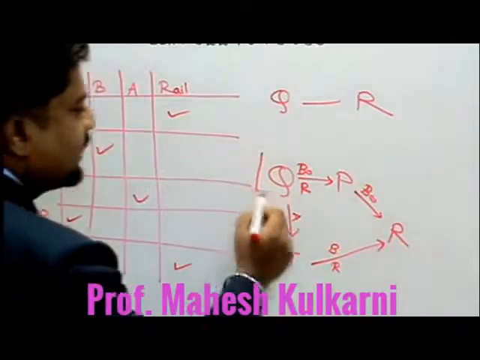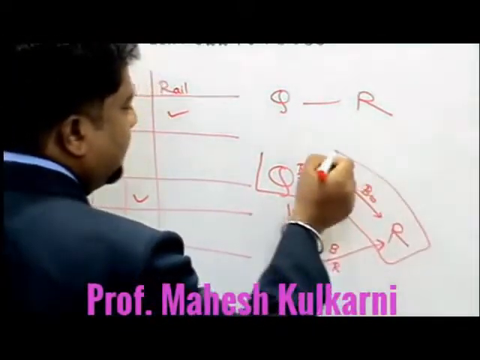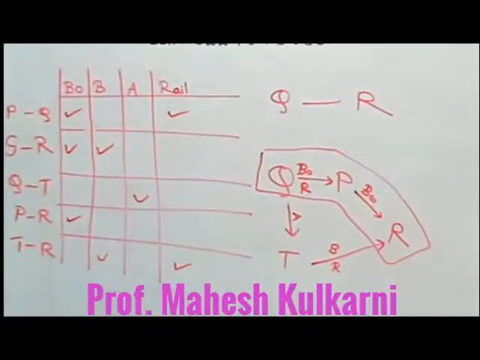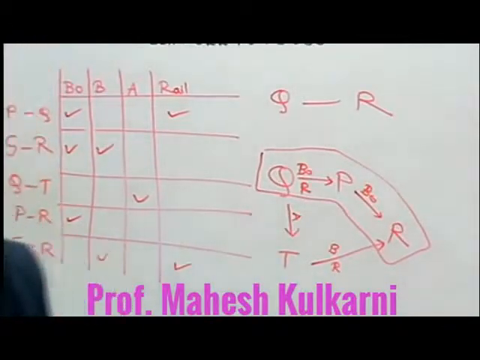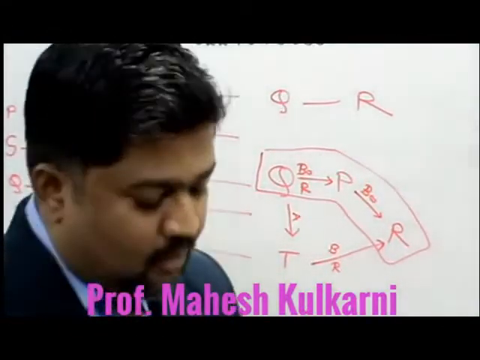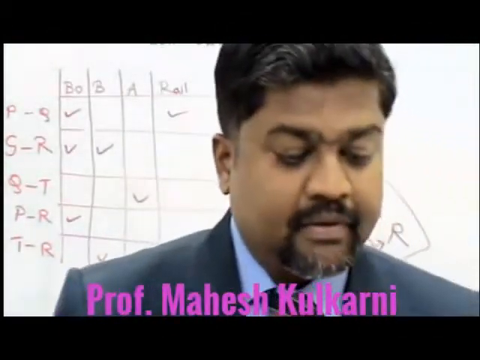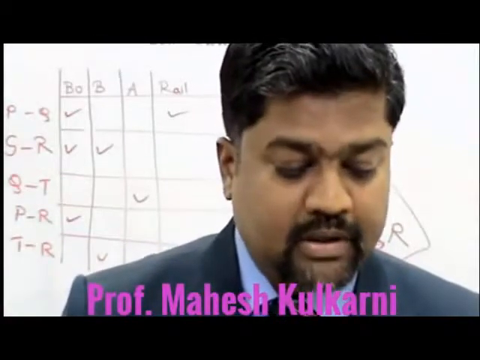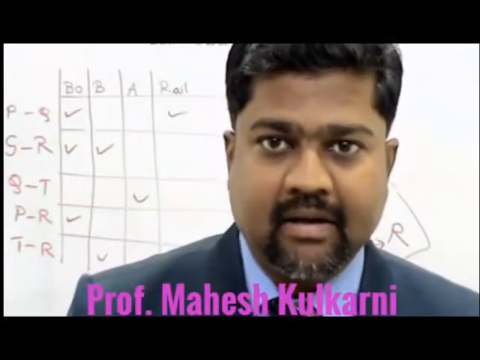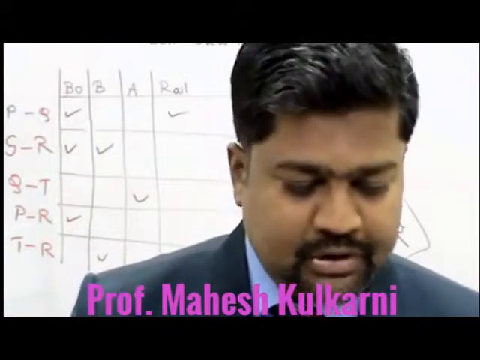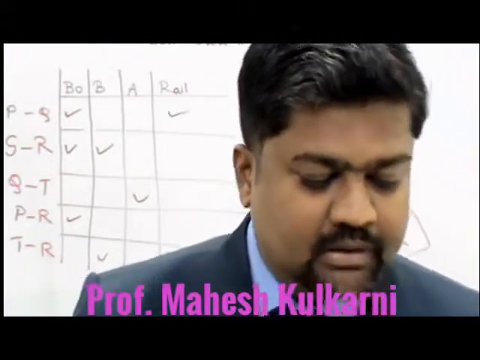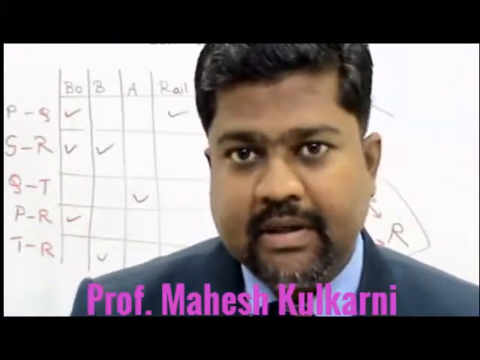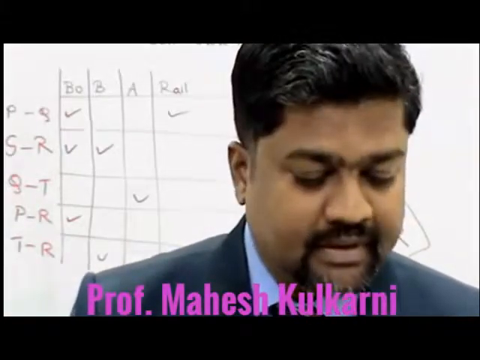So our valid route is from Q to P and P to R, and without changing mode, that means I have to go by boat. So what is the mode of transport available here? The 4 options given are boat, rail, bus and air. Out of that, the boat option is the suitable option. So the answer is obviously boat.